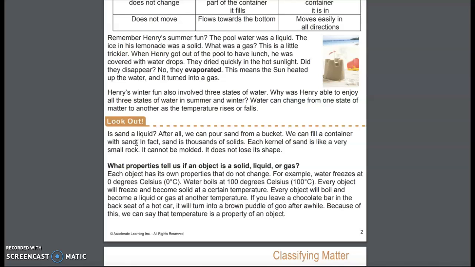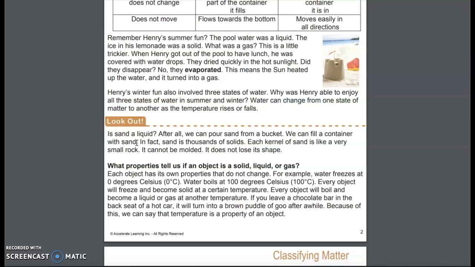What properties tell us if an object is a solid, liquid, or gas? Each object has its own properties that do not change. For example, water freezes at 0 degrees Celsius. Water boils at 100 degrees Celsius. Every object will freeze and become solid at a certain temperature. Every object will boil and become a liquid or gas at another temperature.